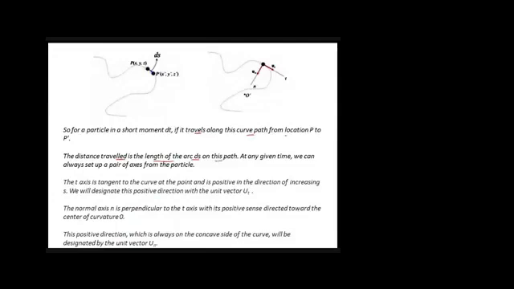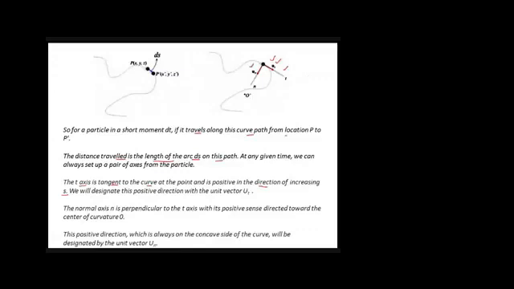Okay, the t axis is tangent to the curve at a point and is positive in the direction of increasing s. If you observe an increase in s, an increase in displacement, an increase in distance, then in that direction t will be positive, right? And the unit vector along the t axis is represented by ut. Similarly, the n axis is perpendicular to t and it will be positive if it is directed toward the center of curvature.